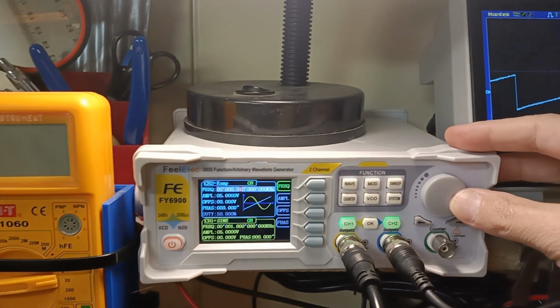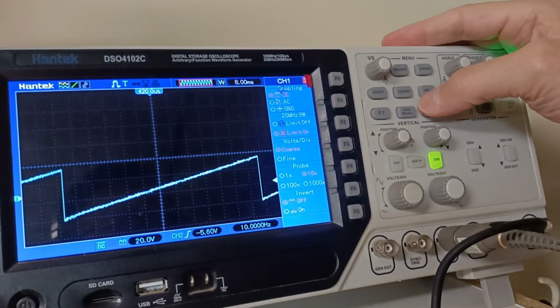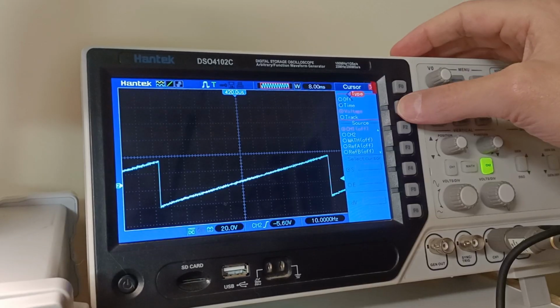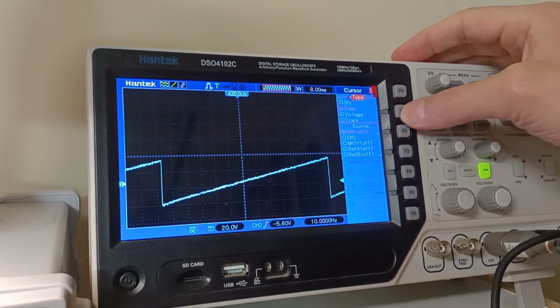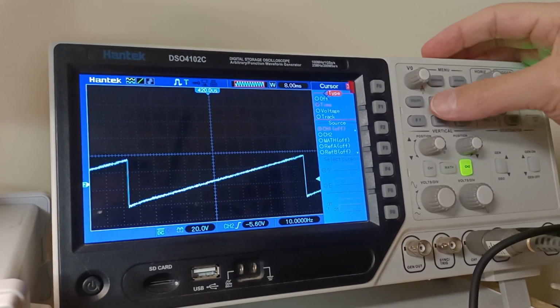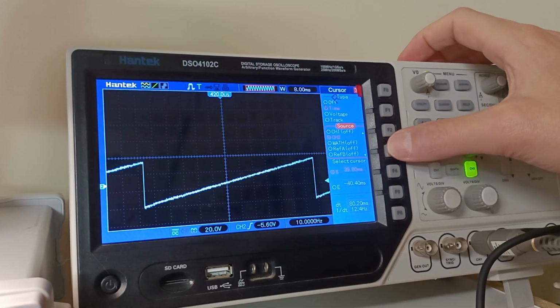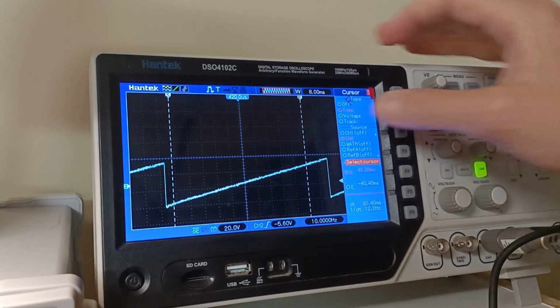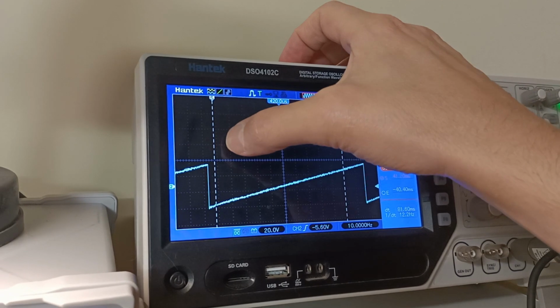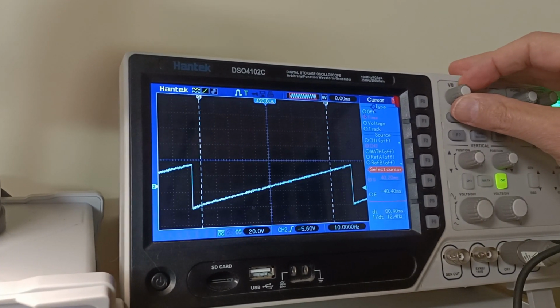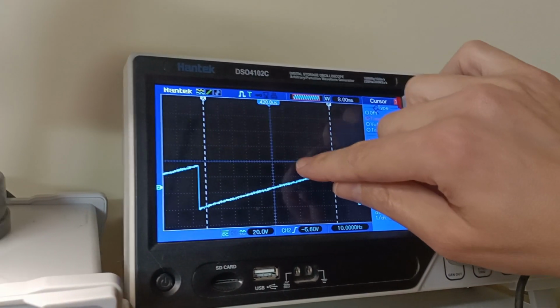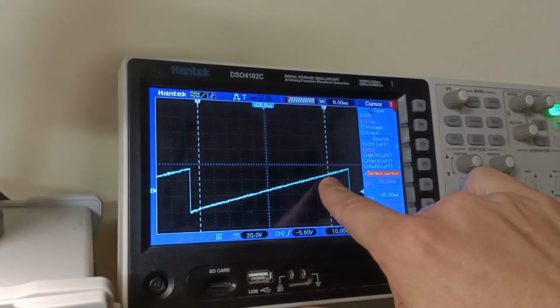What I'm going to do here is turn on my cursors so we can mark where we're trying to get things. And I'm going to put 1, 2, 3, 4, 5 divisions. So I want my ramp to start here, and 1, 2, 3, 4, 5 divisions, I want my ramp to finish here.